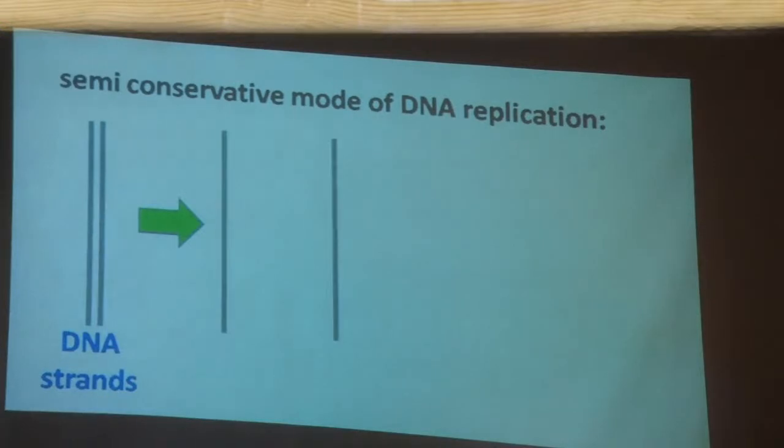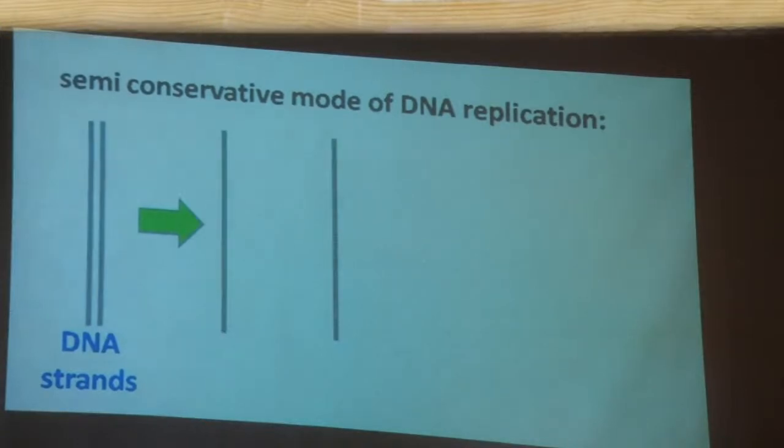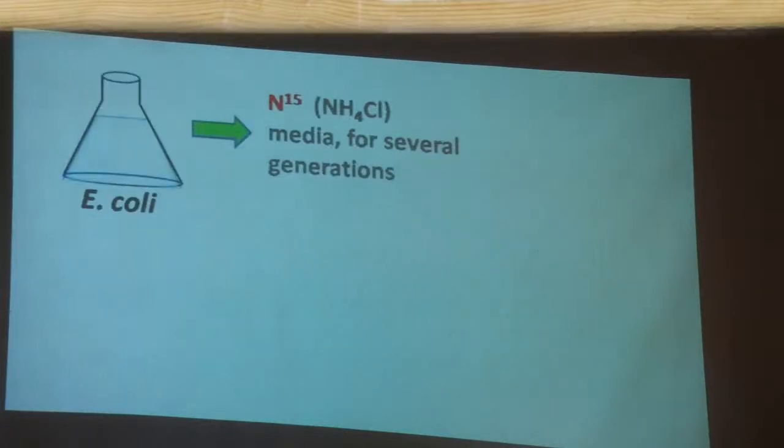Now, the word semi-conservative means each of the strands is going to act as a template for the synthesis of a new strand. And to prove if this phenomenon is true or not, we must have a method to distinguish between the parent strand and the daughter strand. Yes, distinguish between parent strand and daughter strand. So here is what Meselson and Stahl did.